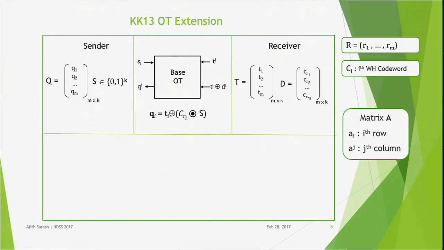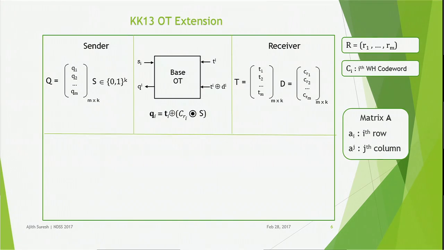The T matrix will be filled with random values, and the rows of the D matrix will be filled with WH codewords indexed by the choice string of the receiver. That is, the ith row of matrix D will be filled with C of R_i, where R_i is the ith choice string of the receiver. From the sender side, the sender will choose a k bit vector S at random.